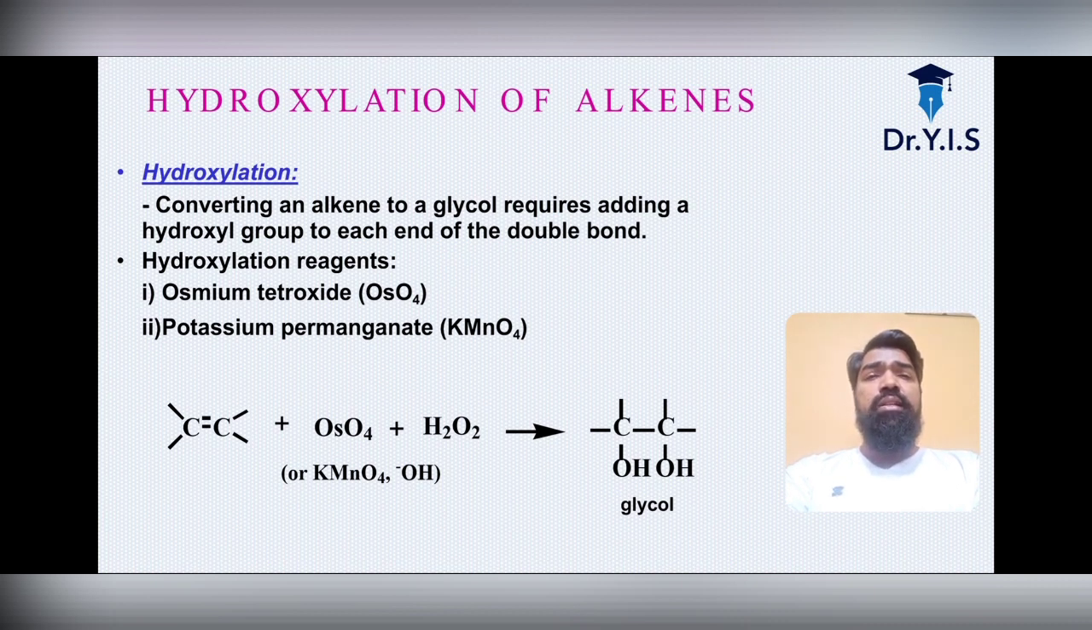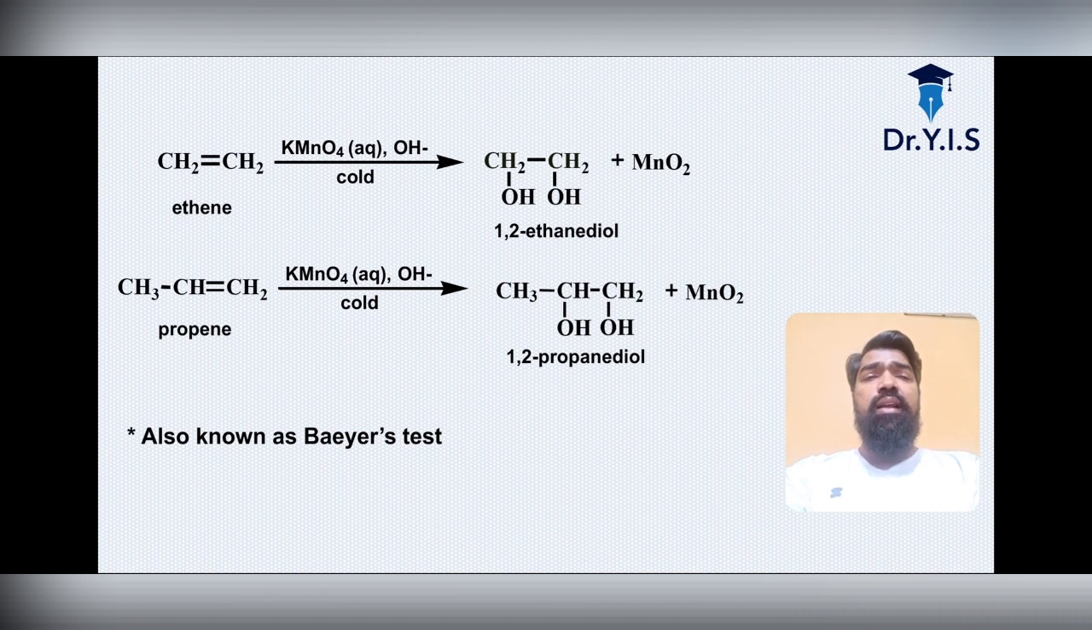The alkene reacted with osmium tetroxide and then H2O2, hydrogen peroxide, will give you the glycol. Or you can use KMnO4, potassium permanganate. With this also we can have the hydroxylation of alkenes, getting the glycol as the product. So here ethene will react with KMnO4. One example is given in cold condition and aqueous solution, so we'll have 1,2-ethanediol.